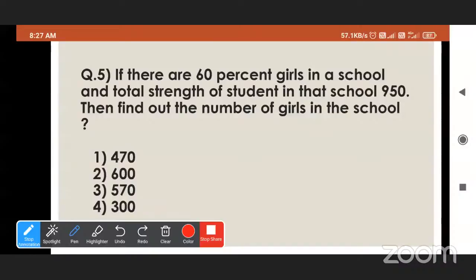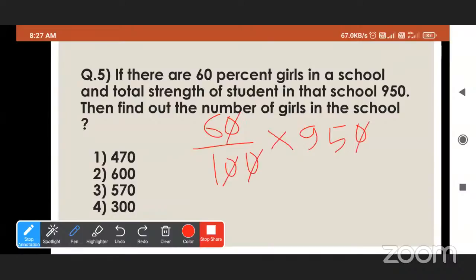So to find the number of girls in that school, what do we have to do? 60 upon 100 multiplied by 950. Very good. We will cut the zeros.